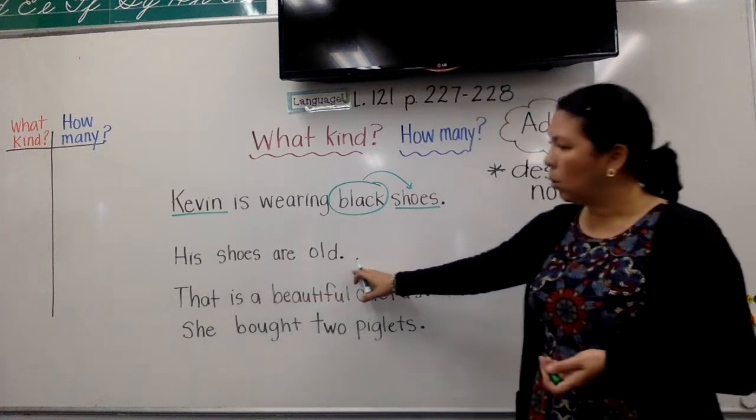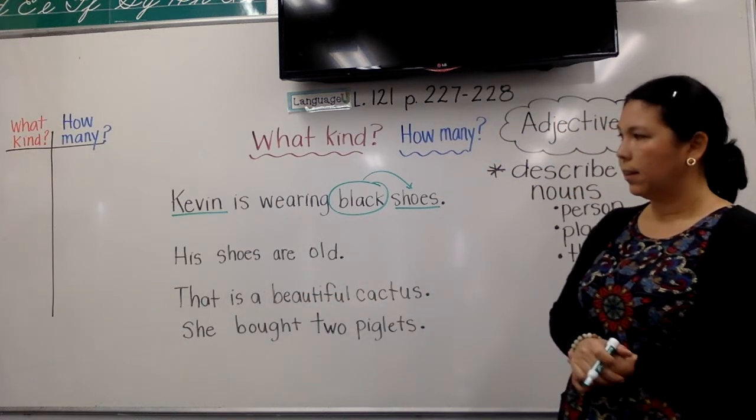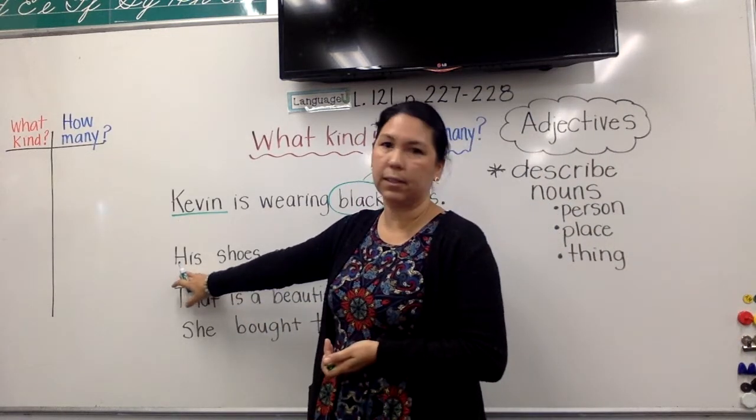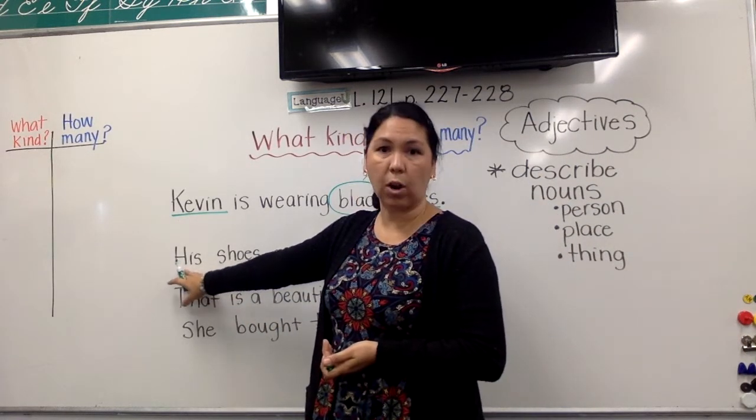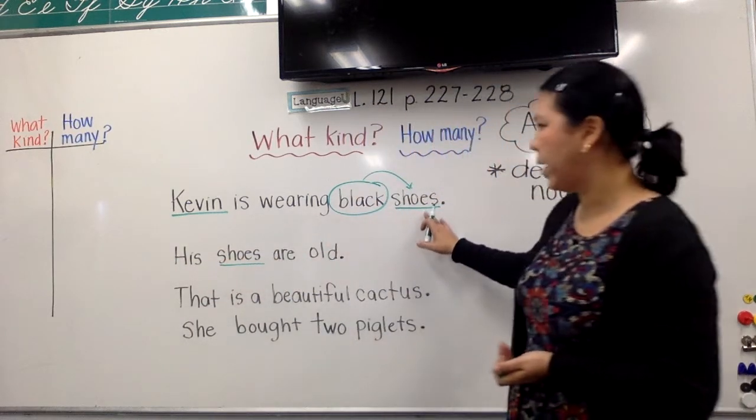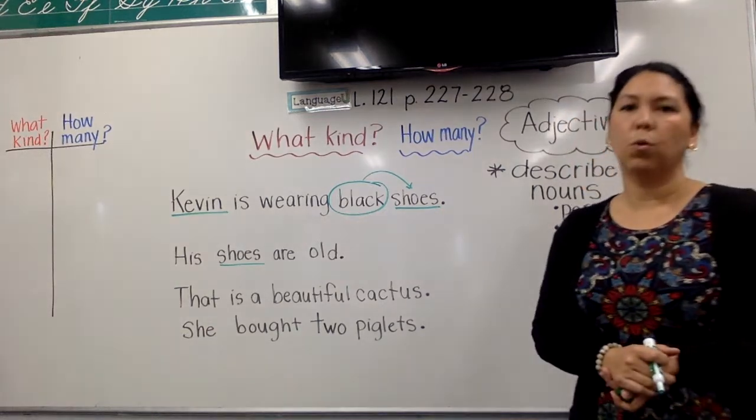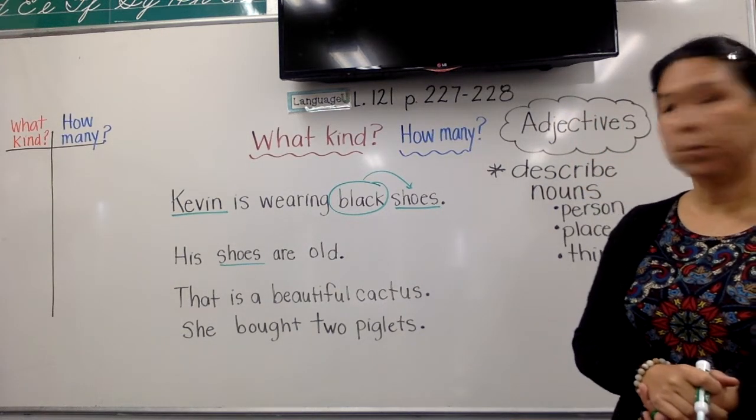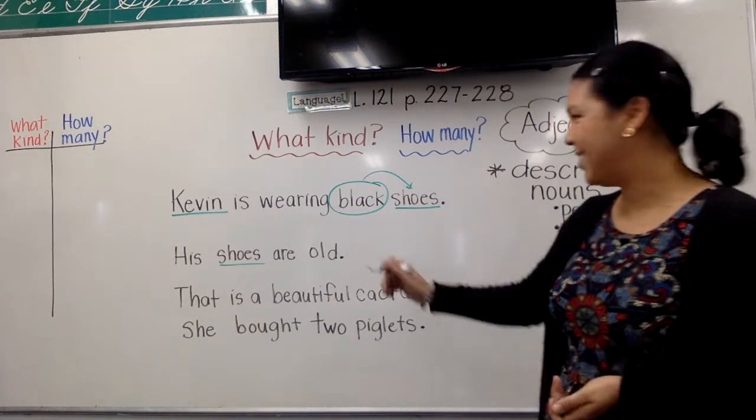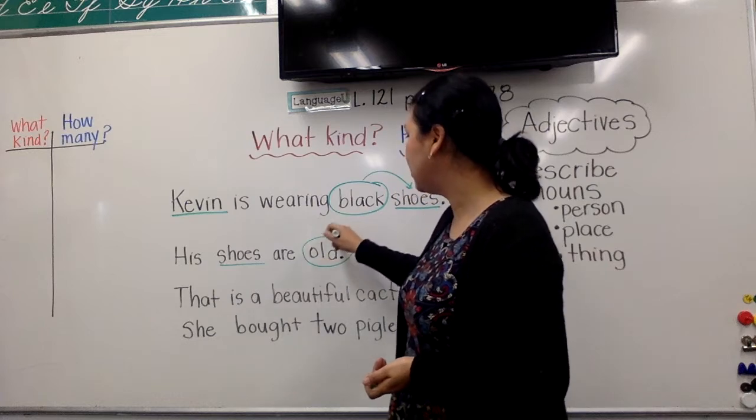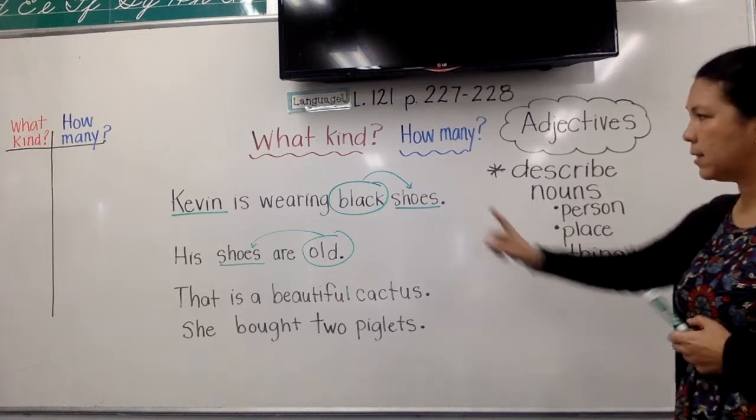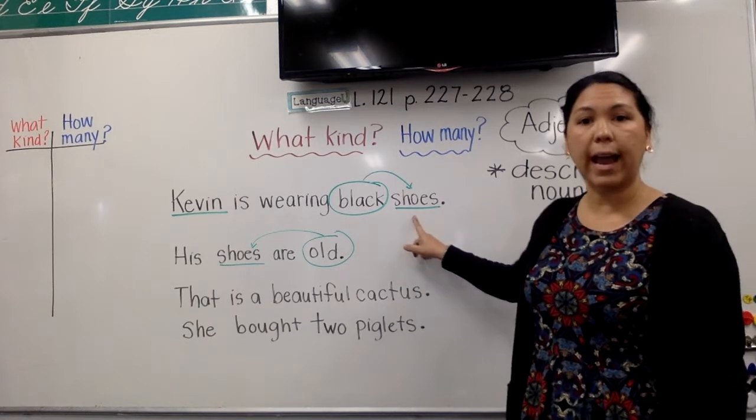His shoes are old. Okay, let's look at what nouns we have in this sentence. We've got a pronoun, his, but we're not going to have any adjectives describing pronouns. So our next noun is shoes, same noun that we had up here. Are there any words describing shoes in this sentence besides that they're black up here? You're right, old. What kind of shoes are they? They are old shoes.